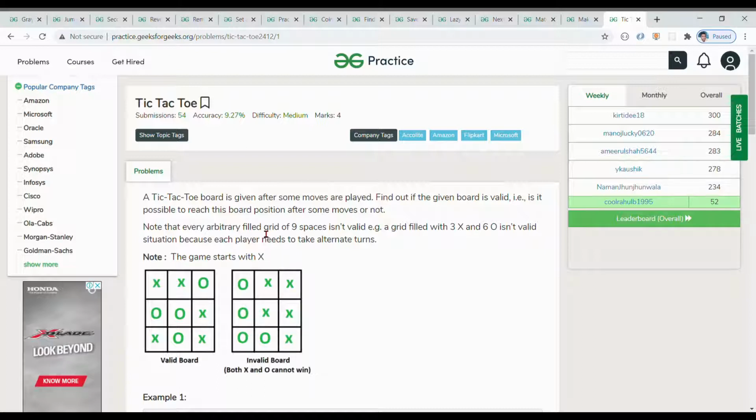So let's start with the problem. First of all, read the question carefully, okay. Read with me. A tic-tac-toe board is given after some moves are played. Find out if the given board is valid. Is it possible to reach this board position after some moves or not? Note that every arbitrary field with 9 spaces isn't valid, right? A grid filled with 3 x and 6 o isn't a valid situation because each player needs to take alternate turns, right?